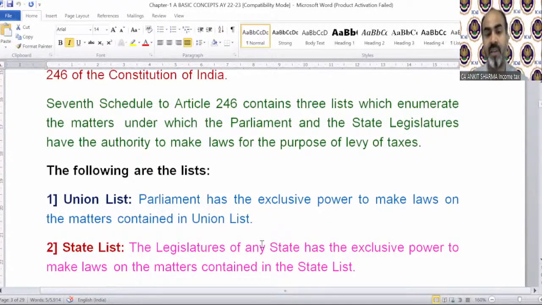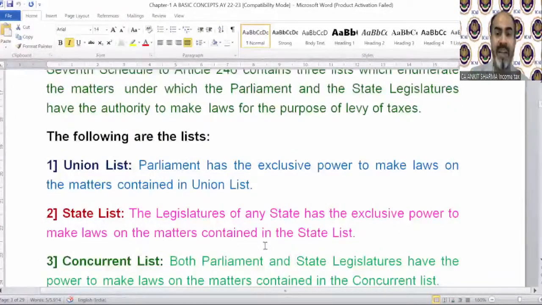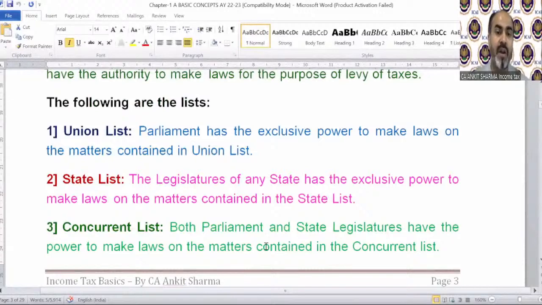There are some things that are controlled by the state. The legislature of any state has the exclusive power to make laws on the matters contained in the state list, like police, like agricultural income, which is exclusively controlled by the state governments. And there's the concurrent list.